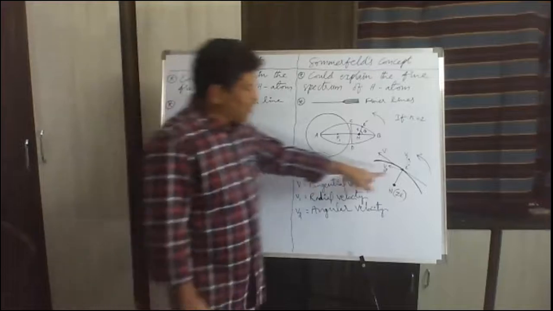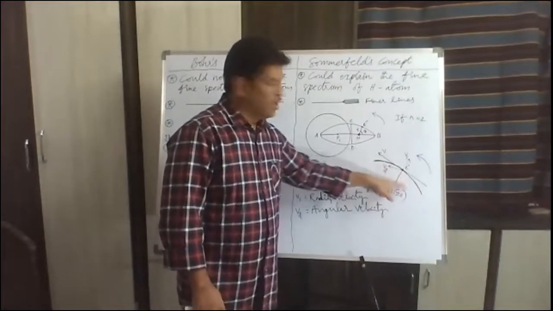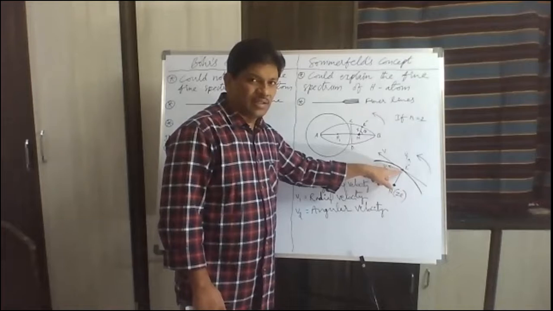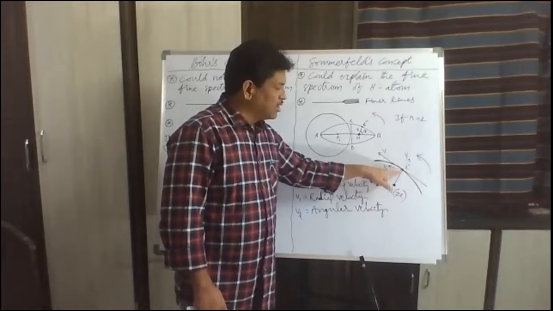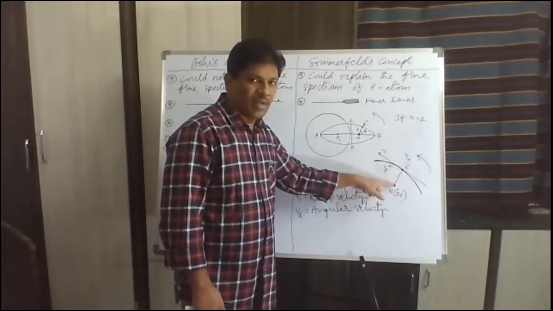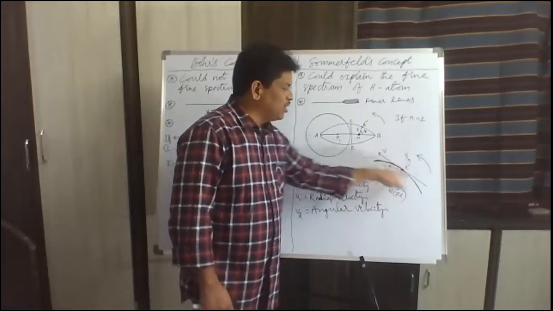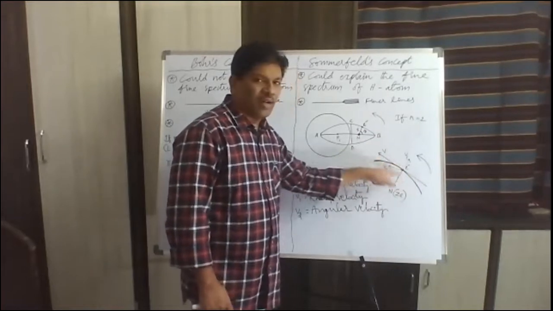Here, when electron is revolving in elliptical path, imagine this is the elliptical path. Okay, so electron at this instant is considered. Now here, the distance of electron from nucleus is R here. This is the radius vector. And at this point, this V represents what? Tangential velocity of electron.